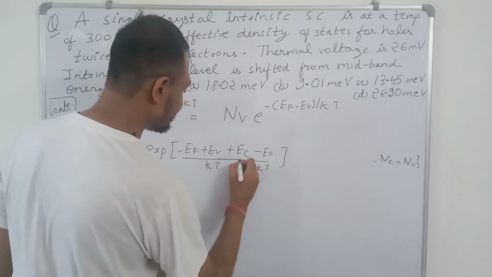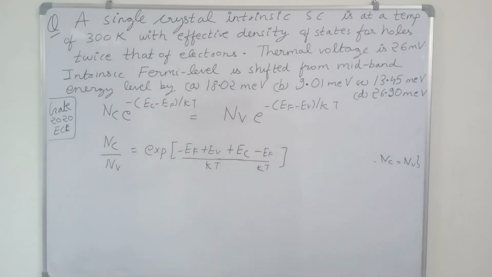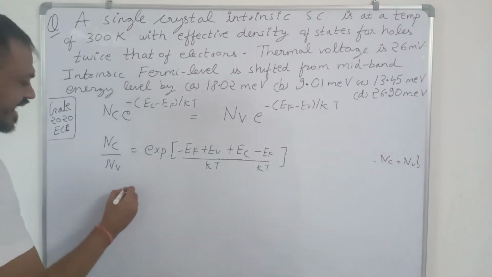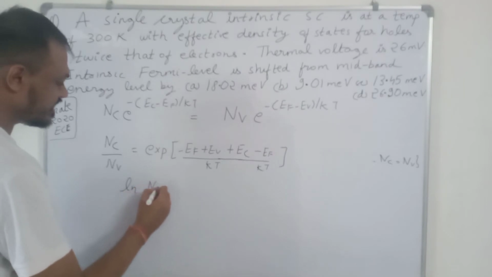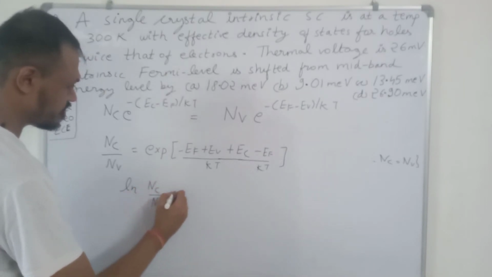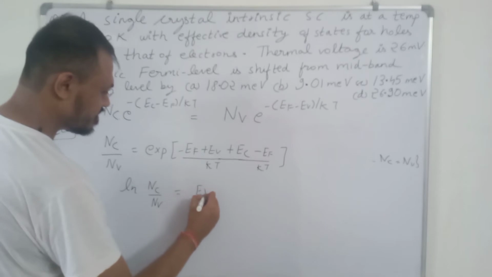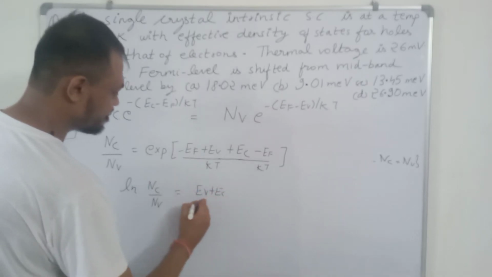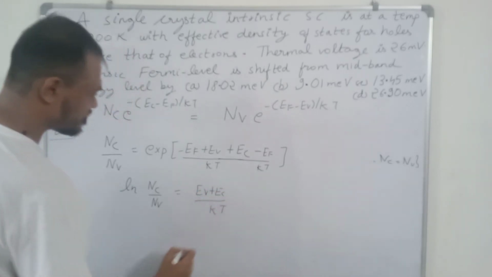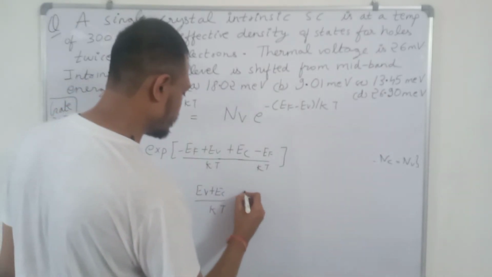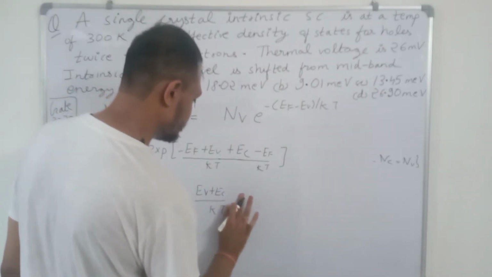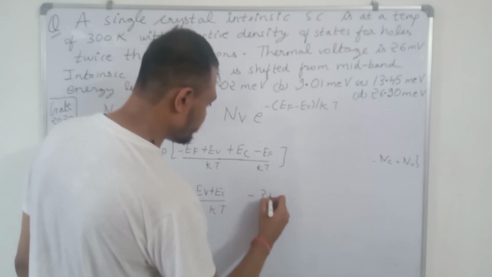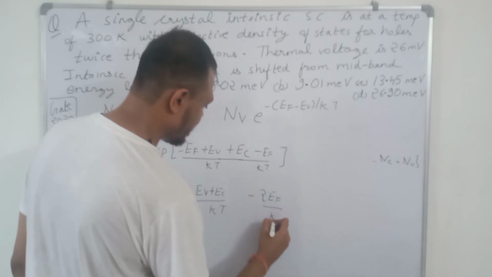So we can take kT as LCM. So this is the value of Nc upon Nv. Now taking log of both sides, ln of Nc upon Nv is equal to Ev plus Ec upon kT minus 2Ef upon kT.